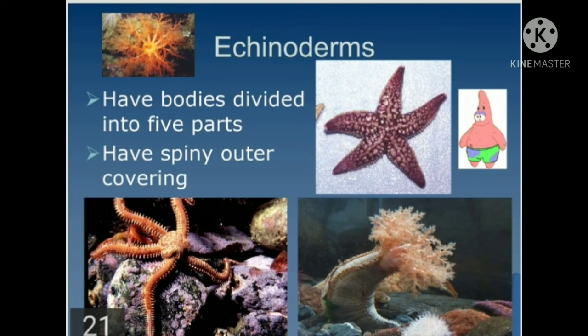Therefore, they are called echinoderms, because the word itself, echinus, means spines. The examples are sea star, which is Asterias; sea cucumber, which is Cucumaria; sea urchin, which is Echinus; sea lily, which is Antedon; and brittle star, which is Ophiothrix.